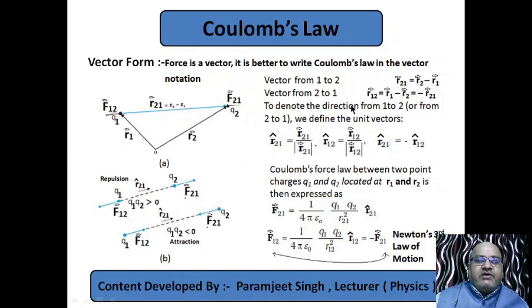What is r12? 2 to 1. So this direction along which my cursor is moving is the direction of r12, and this along which my cursor is moving is r21, that is r2 minus r1. So what is r12? Minus of r21. Minus of r21 is r1 minus r2. So we have one result.